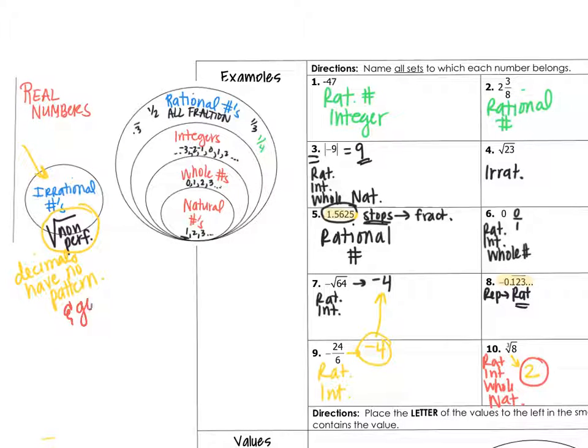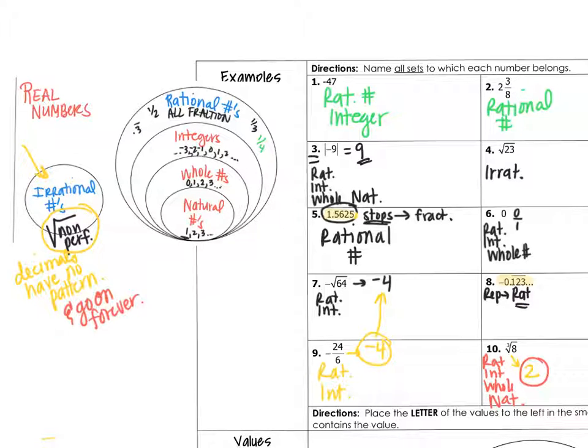Like 0.53175425631, it just doesn't ever stop, and they have no pattern. Like this one right here, 0.123, that has a pattern, so we can express it as a fraction. Okay, so this is just a rational number.